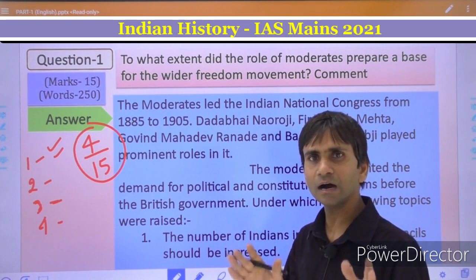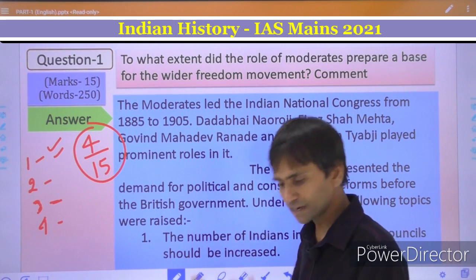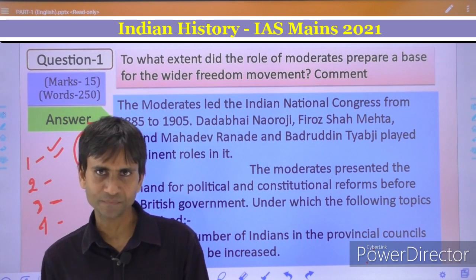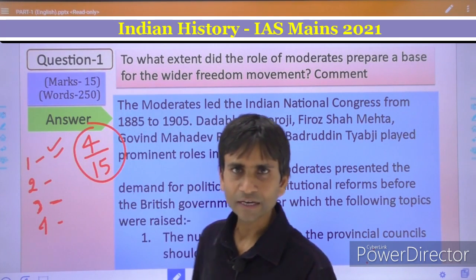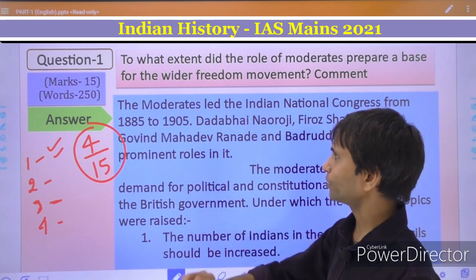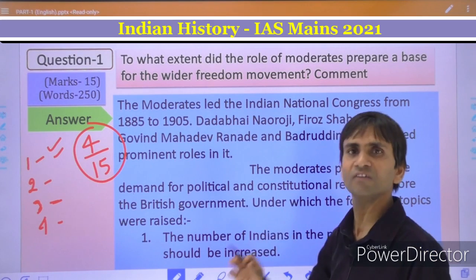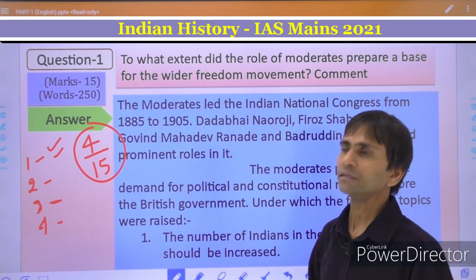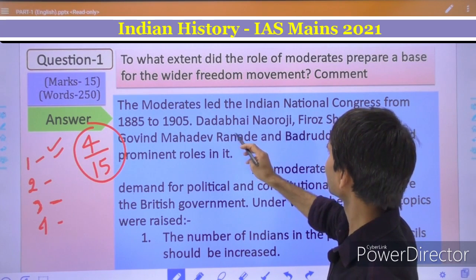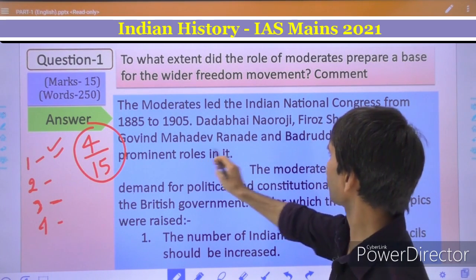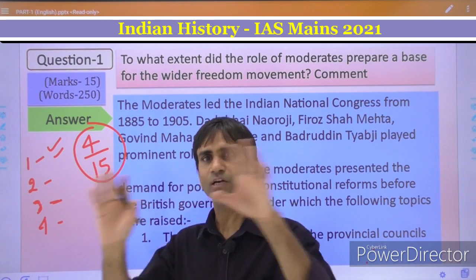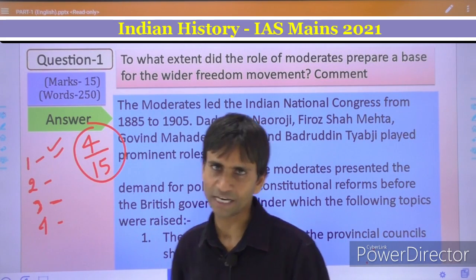Moderates were the early nationalists and they were the founder members of the Indian National Congress, and they led the Indian National Congress initially in phase 1 during 1885 to 1905, and the most prominent leaders were Dadabhai Naoroji, Pherozeshah Mehta, Mahadev Govind Ranade, Badruddin Tyabji, right? So this is the introductory part, more than sufficient.